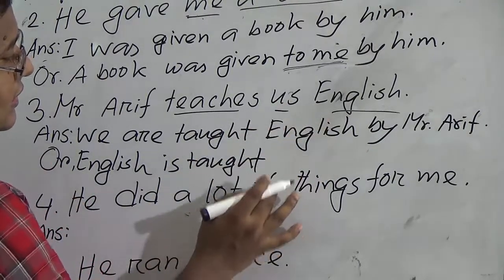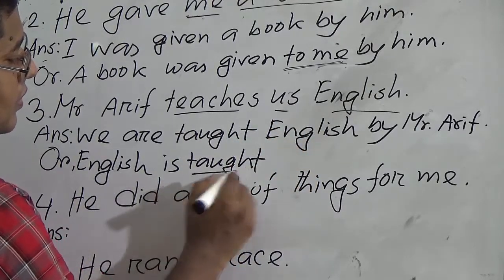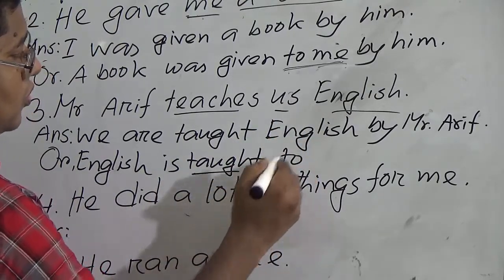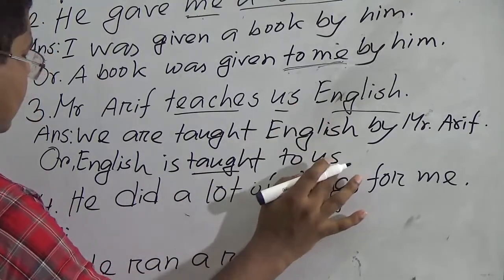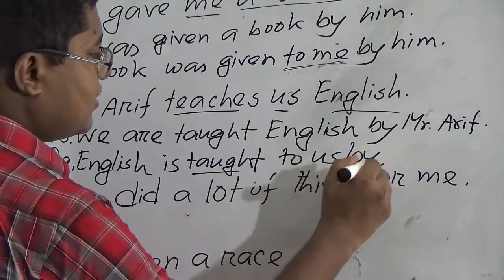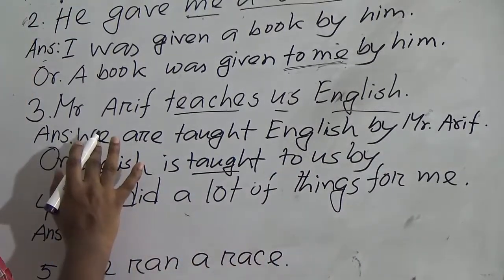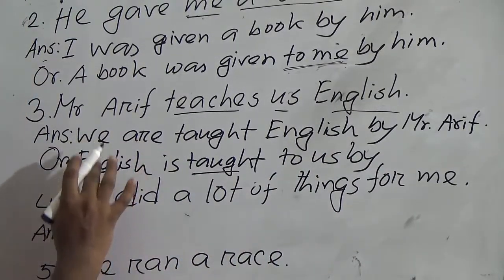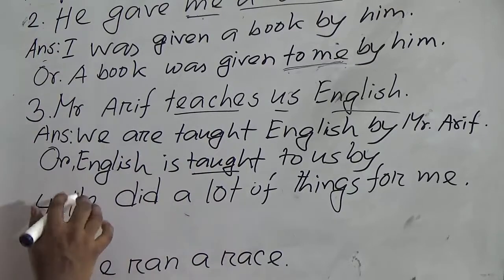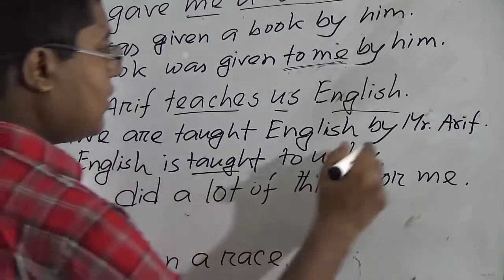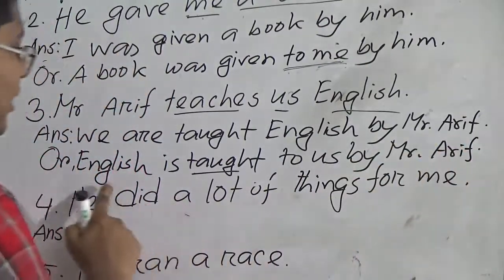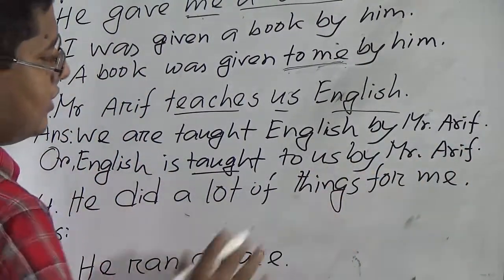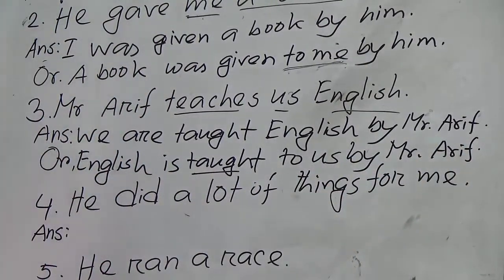So as the verb taught takes the preposition to, then comes the indirect object, and then comes the preposition by, and then the subject will be the object. So here the subject is Mr. Arif. So English is taught to us by Mr. Arif. I hope you understand.